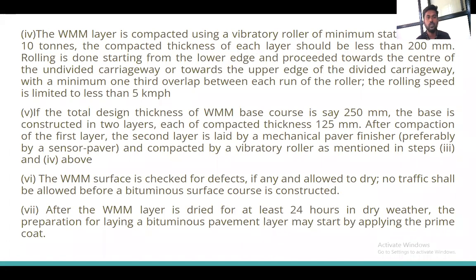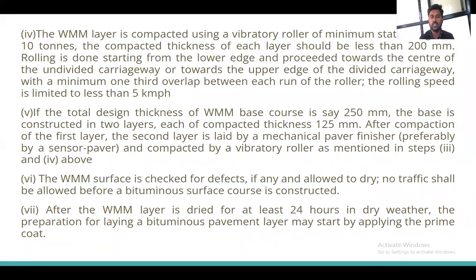Okay. If the total design thickness of WMM base course is say 250 mm, the base is constructed in two layers, each compacted at a thickness of 125 mm. When the layer thickness is more, that is 250, proper compaction is not achieved. So what we will do, we have to do the compaction in two layers, 125 mm on the first layer, 125 on the second layer. Okay, likewise, I have to go with the two-layer thickness of the road compaction, so that we will achieve proper compaction of those particular layers.